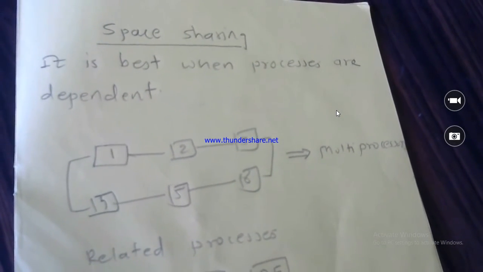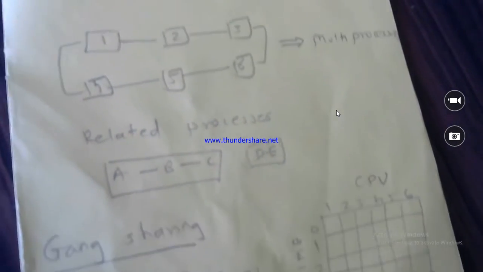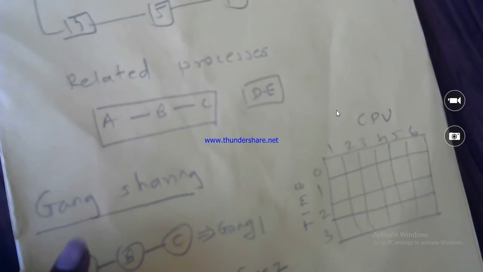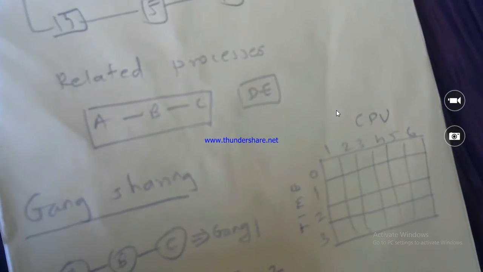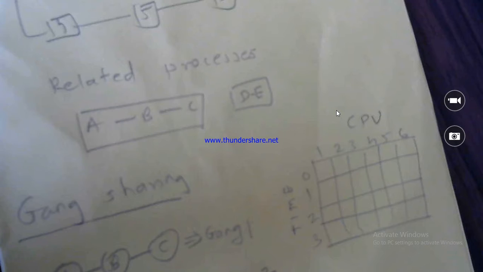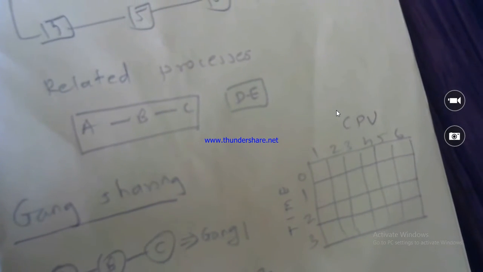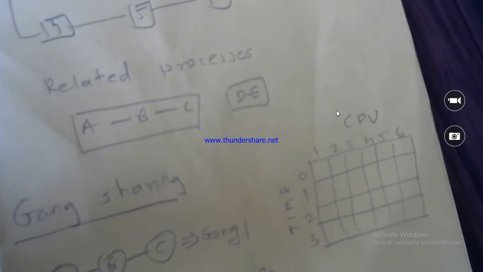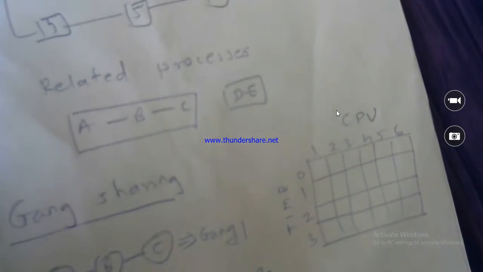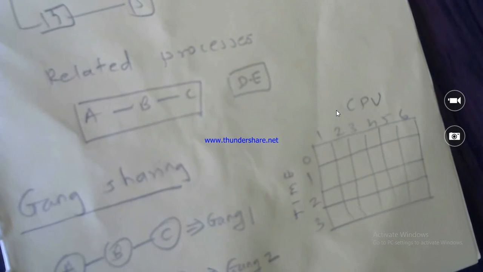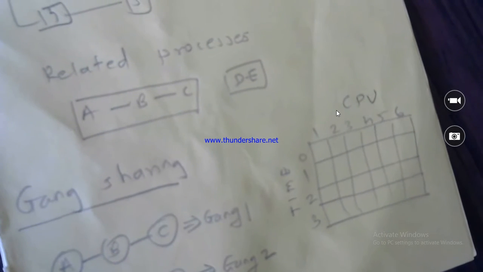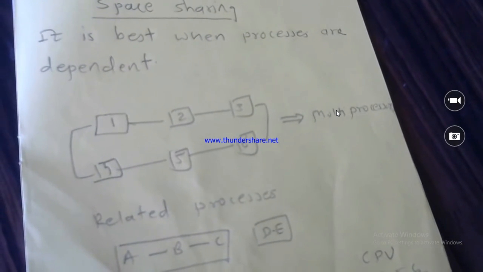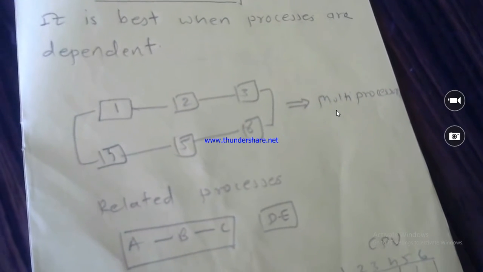It is best when processes are dependent. Here you can see processes are related to each other. Processes A, B, C are related to each other, and processes D and E are related to each other. Maybe process B requires output from A, or process C requires input from B. That's why I said they are dependent on each other, and this space sharing algorithm is useful for such processes.